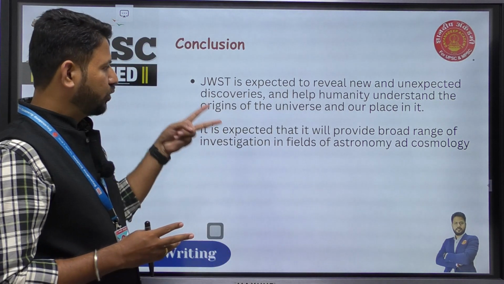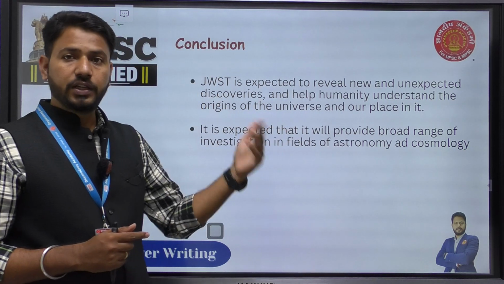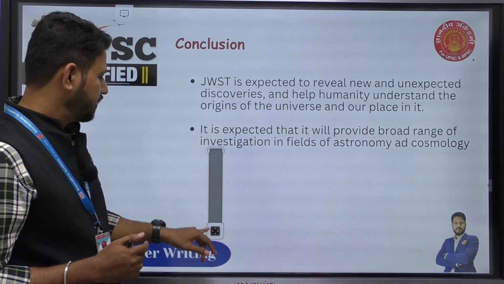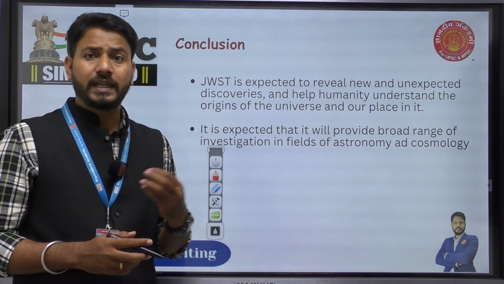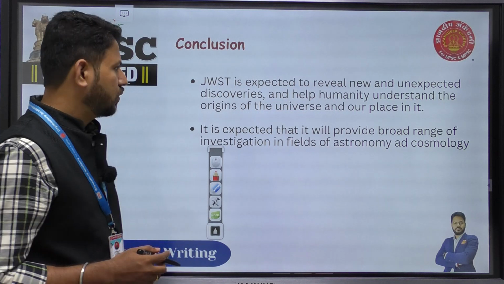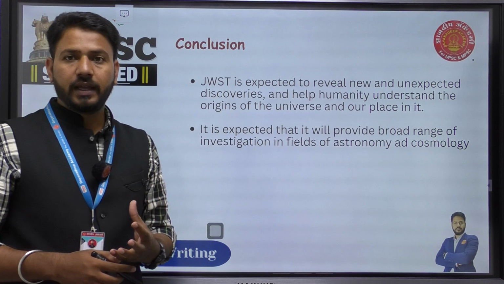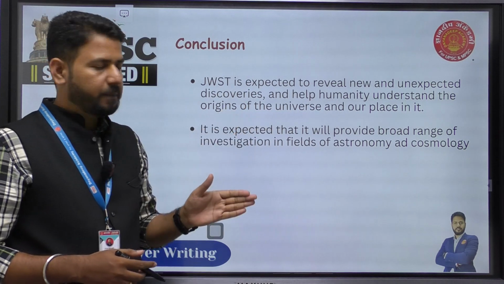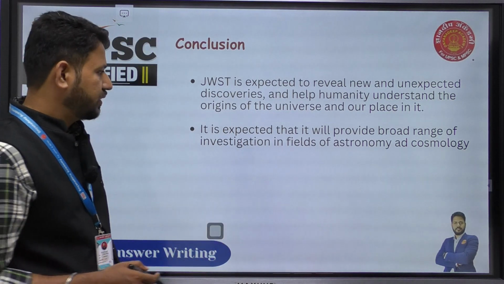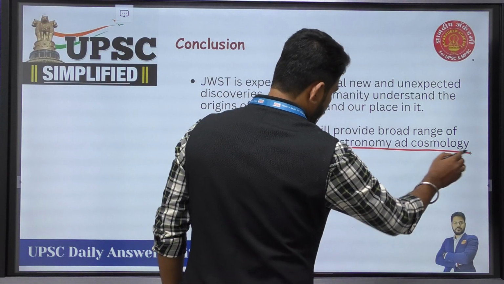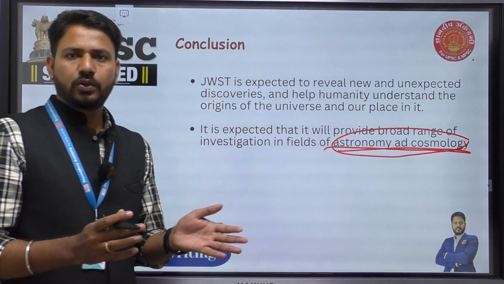So I can think of two points here: that JWST is expected to reveal new and unexpected discoveries about exoplanets, black holes, galaxies, stars, planets and so on, and help humanity understand the origins of the universe and our place in it. And the second is that it is expected to provide a broad range of investigations in the fields of astronomy and cosmology. This is brief. Now I'm looking at a bigger picture to conclude.